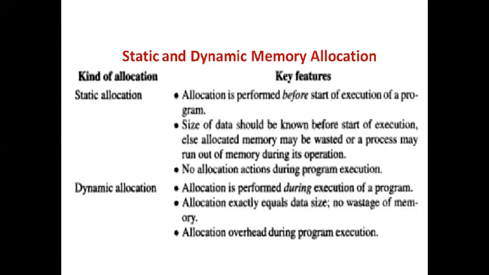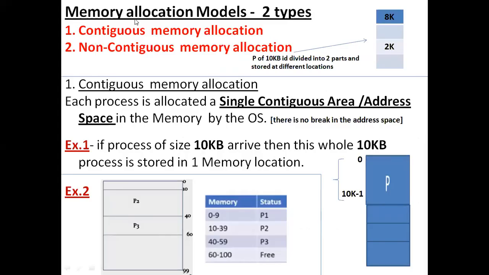So you can understand the meaning of this static allocation as well as the dynamic allocation. Yeah. So the second concept is the memory allocation model. Basically, we have two types of memory allocation models. One we call contiguous memory allocation. The second one is non-contiguous memory allocation, right? These names themselves suggest the meaning and implication of contiguous memory allocation as well as non-contiguous memory allocation.